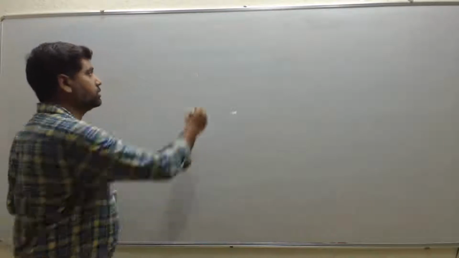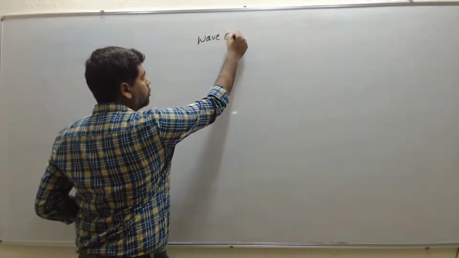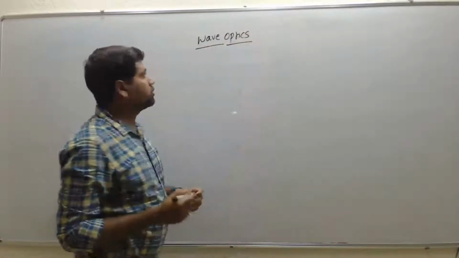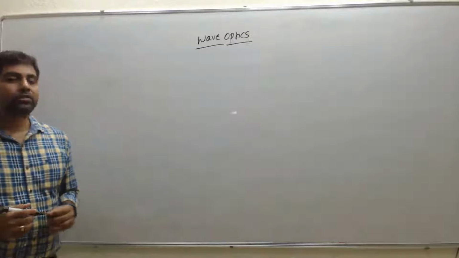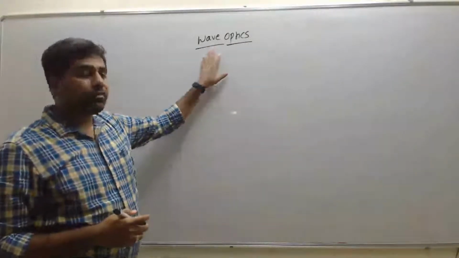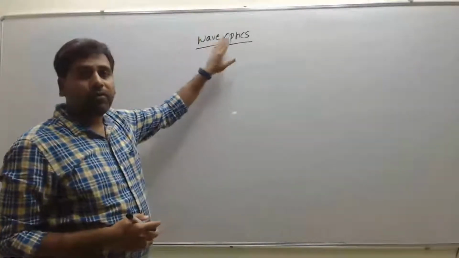The chapter name is wave optics. So, wave optics is the branch of optics. Here we consider light as waves. That's why we are saying that the branch is wave optics.